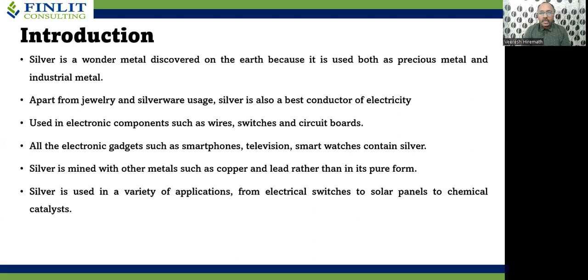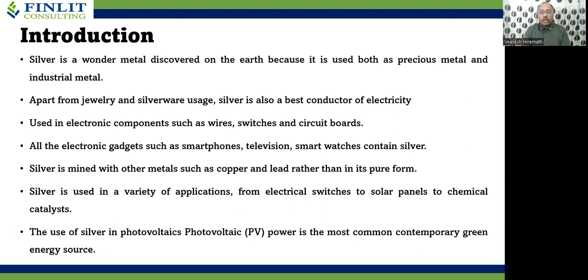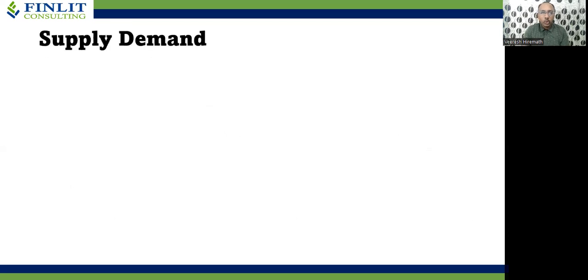It has a wide usage from electrical switches to solar panels to chemical catalysts. The use of silver in photovoltaic power is the most common contemporary green energy source. Nowadays, with air quality getting reduced and air pollution increasing, many governments are focusing on greener energy. For them, silver is the solution because of its character of being a good conductor of electricity. It has the widest use as a green energy source.